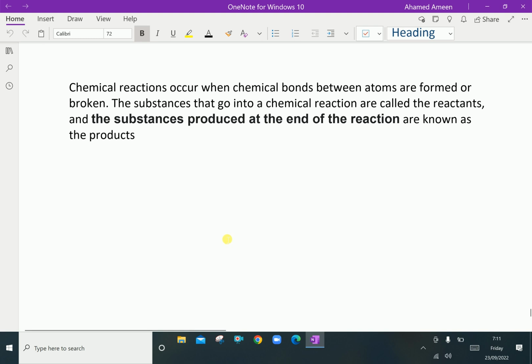Methane plus oxygen gives carbon dioxide plus water plus energy. Notice that here energy is released. It can be considered a product of the reaction. That is, carbon dioxide, water and energy are the products.